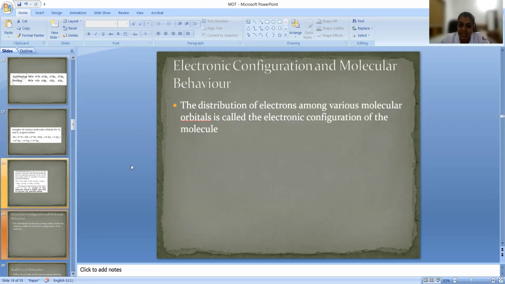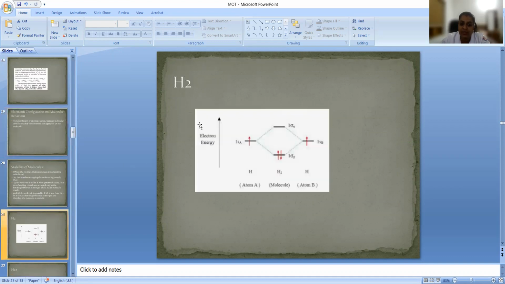Okay. So what is electronic configuration? The distribution of electrons among various molecular orbitals is called electronic configuration. Look at this hydrogen molecule. How will we write the electronic configuration? Hydrogen molecule means two hydrogen atoms, each containing one electron. When you add them, you have two electrons, right? The two electrons fill in the order sigma 1s2. So you have only two electrons filling here. Clear?